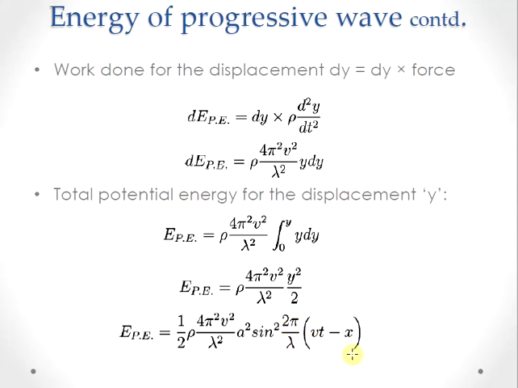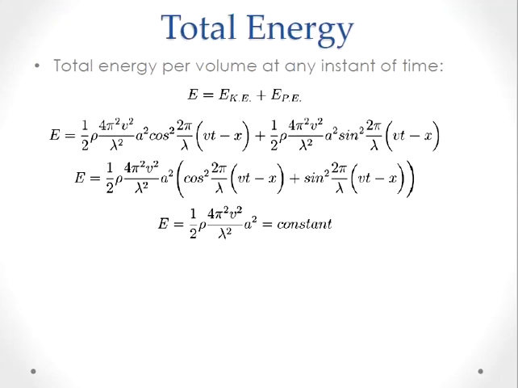So this is the wave which is propagating in the positive x direction. Now we have the expression for the kinetic energy and potential energy for a wave which is propagating through a medium of density rho, and we are considering the energy per unit volume. Now what will be the total energy per unit volume at any instant of time?